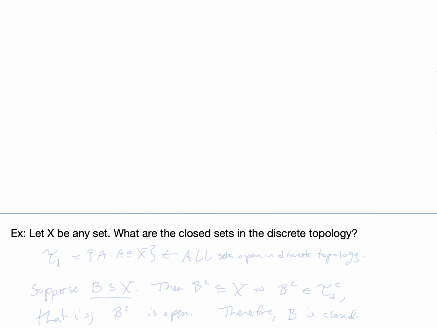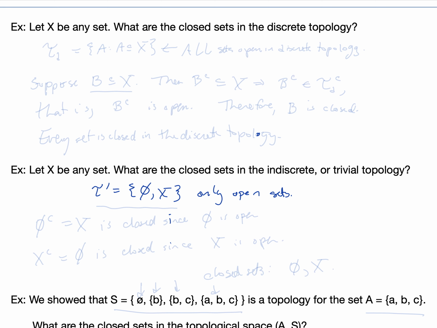Okay, so if X is any set, what are the closed sets in the discrete topology? Let's say tau sub D is all A such that A is a subset of X. So absolutely all subsets are open in the discrete topology.